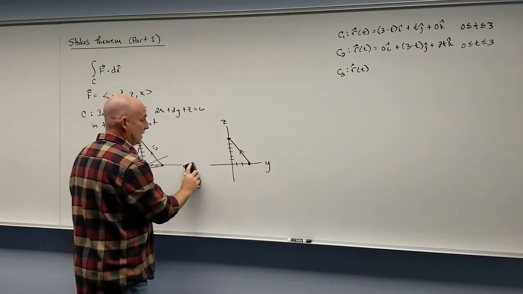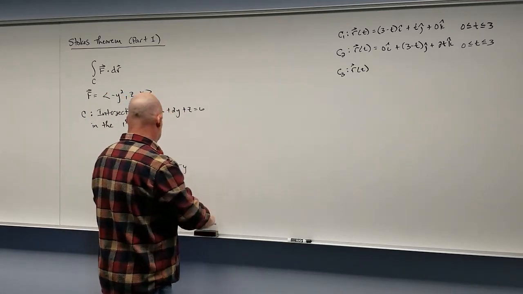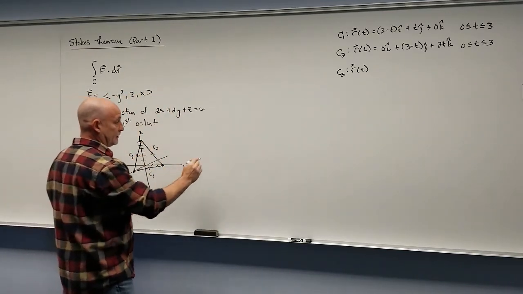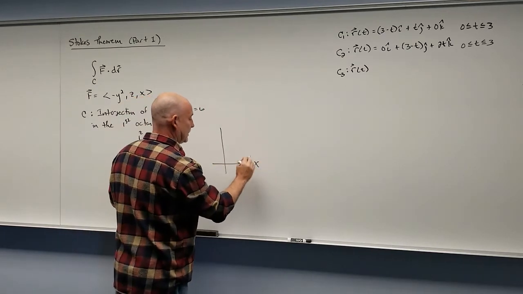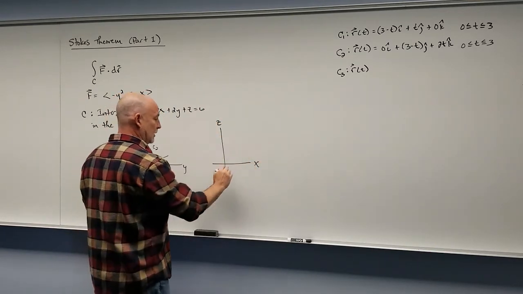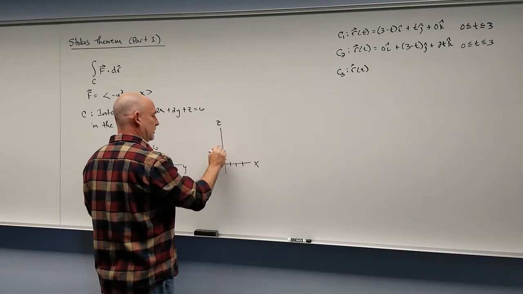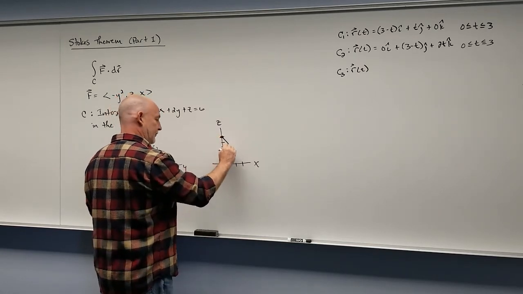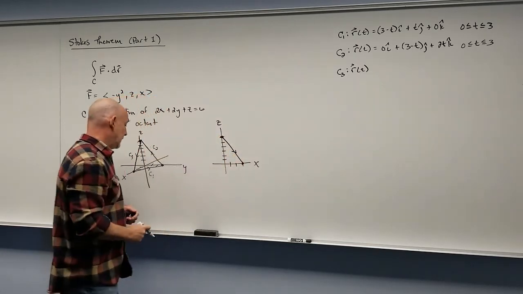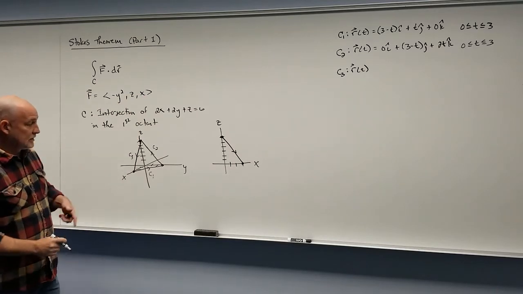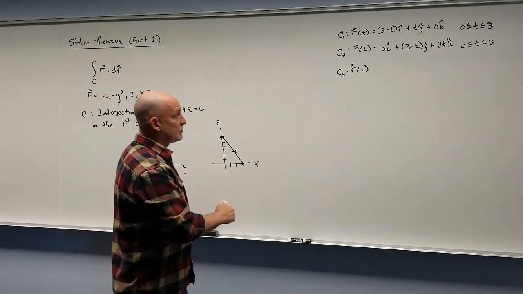C3 is the part in the xz plane. So when we're coming back down this way, let's go x and z. Let's see, 1, 2, 3, 1, 2, 3, 4, 5, 6. So we're going from there to there, from the z-axis to the x-axis. Again, I see these 3 things happening.